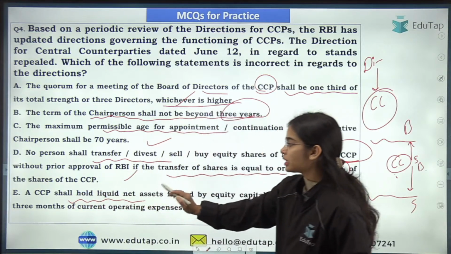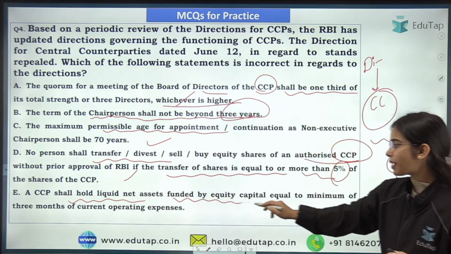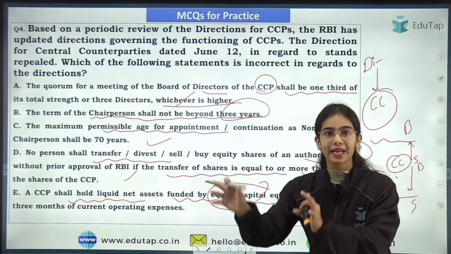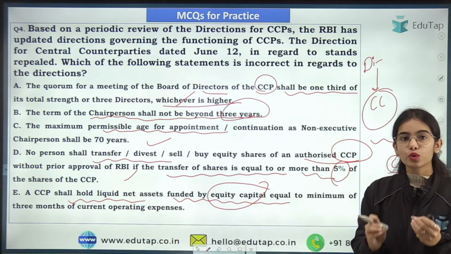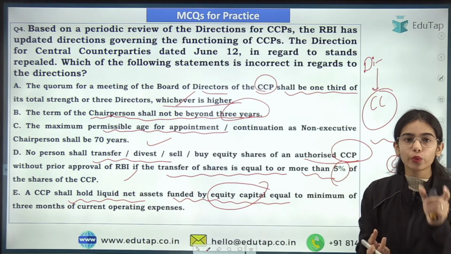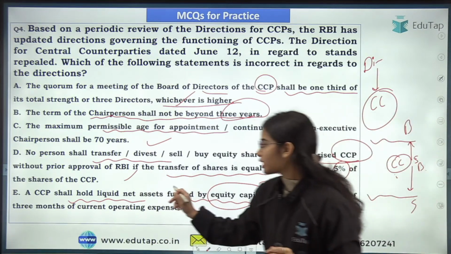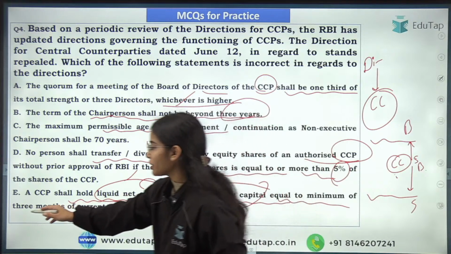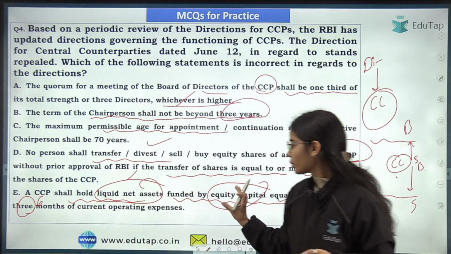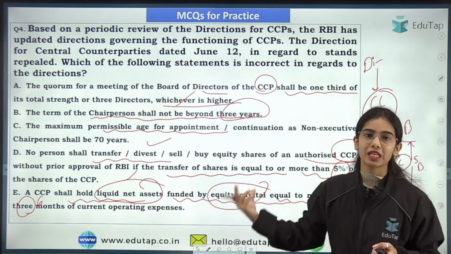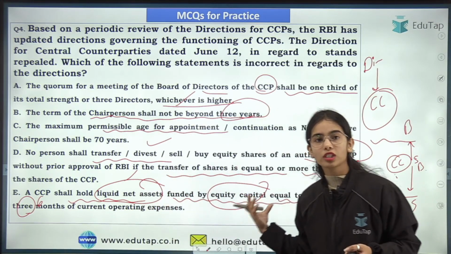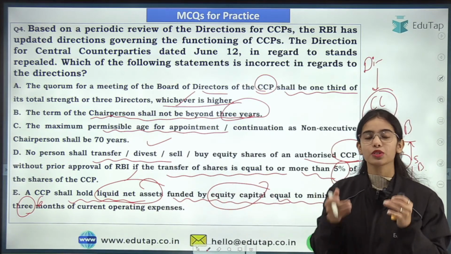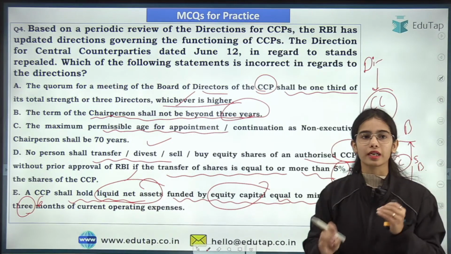A CCP shall hold the liquid net assets funded by equity capital. So if the central counterparty is selling its shares and getting the equity capital, that has to be kept in the liquid asset equal to the minimum of 6 months of the current operating expenses, so that the central counterparty can meet the current operating expenses.